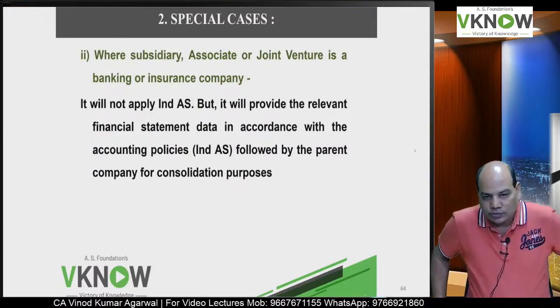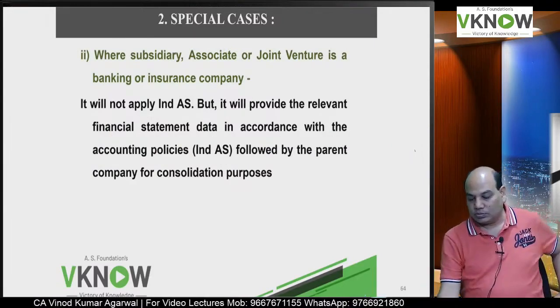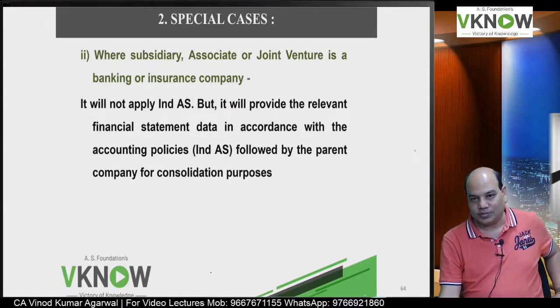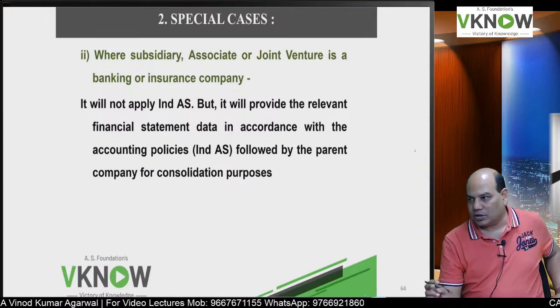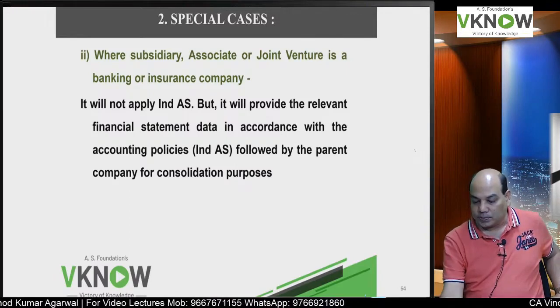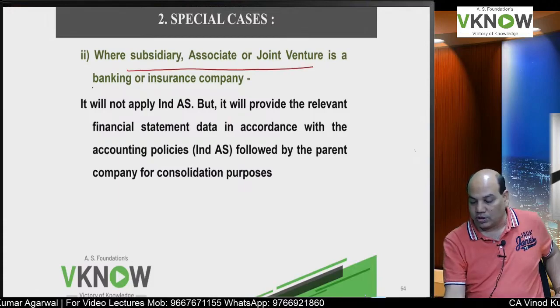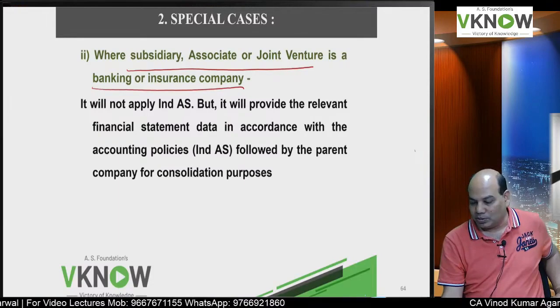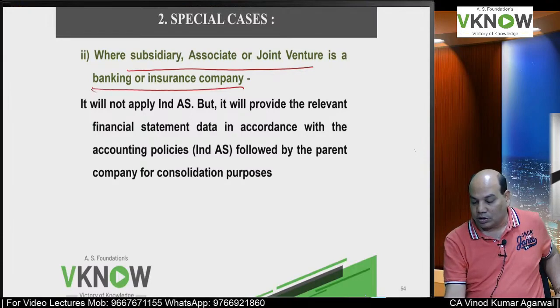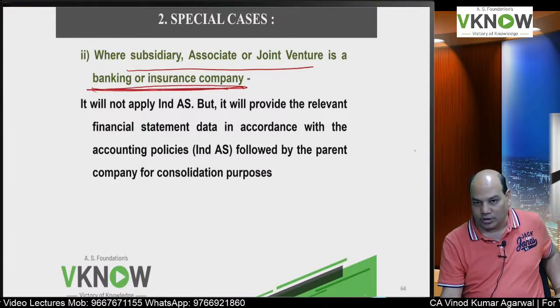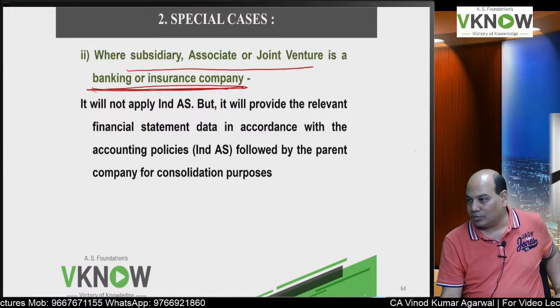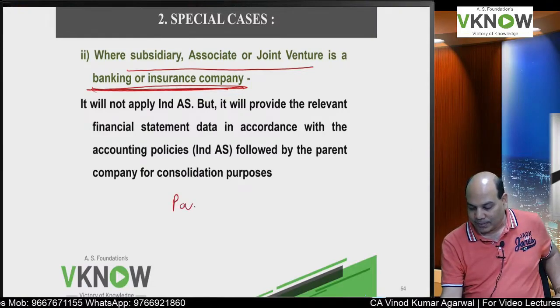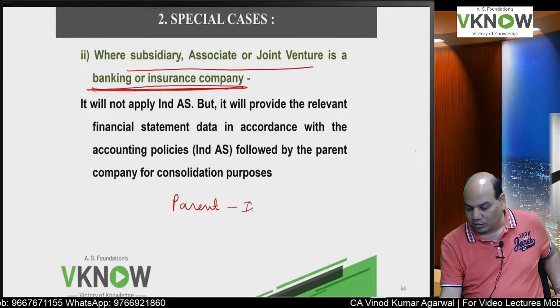Now your question was, what about banking or insurance company? NBFC I have discussed. If your subsidiary, associate or joint venture is a banking or insurance company, the problem will be that they are right now not required to follow IND AS, but the parent company is required to follow IND AS. Parent will follow IND AS.